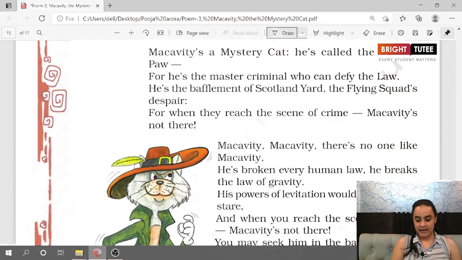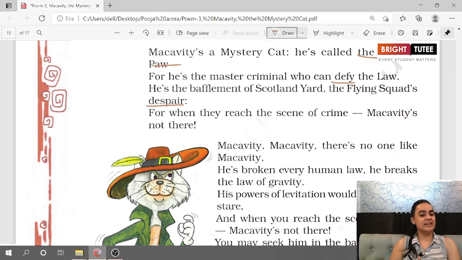Macavity is a mystery cat. He's called the hidden paw. For he is the master criminal who can defy the law. He is the bafflement of Scotland Yard, the flying squad's despair. For when they reach the scene of crime, Macavity is not there.